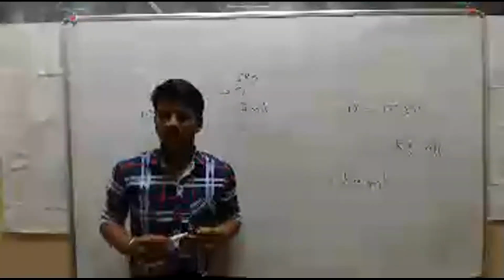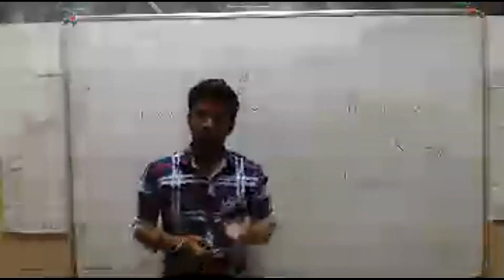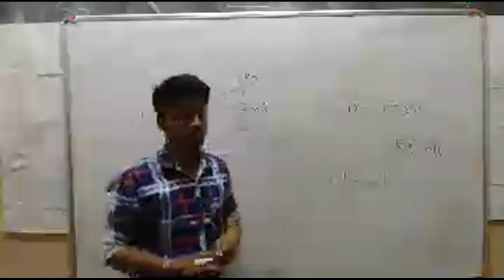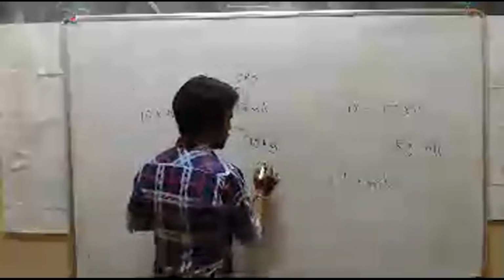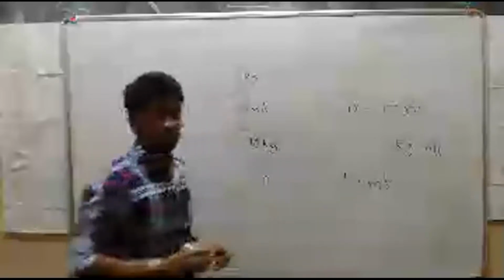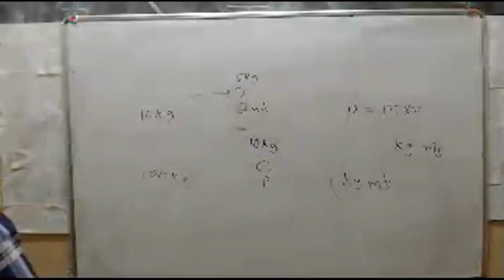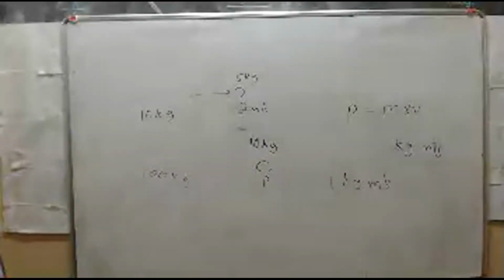Okay. Now tell me, one object is at rest. What is the momentum of that object? One object has mass 10 kg. It is at rest. So what is the momentum? Quick. One object has mass 10 kg and it is in a state of rest. So then what is its momentum?